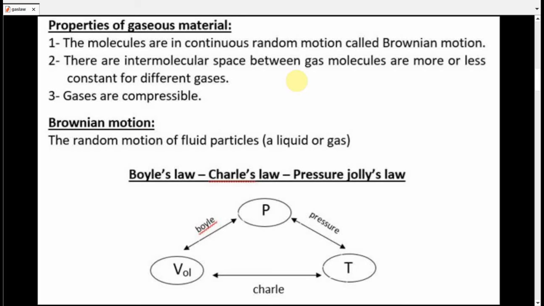Now let's start to talk about gas laws, which are Boyle, Charles, and the pressure law, which has another name, Joule's law. As you see from this part, the relation between Boyle, pressure, and Charles. Boyle is the relation between pressure and volume. The pressure law is the relation between pressure and temperature. Charles is the relation between volume and temperature.